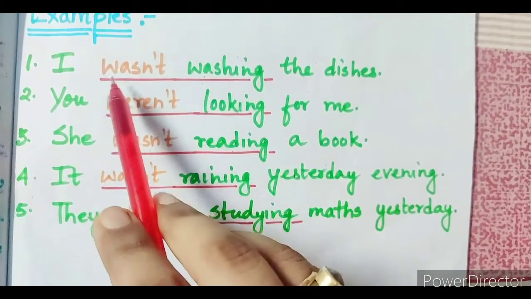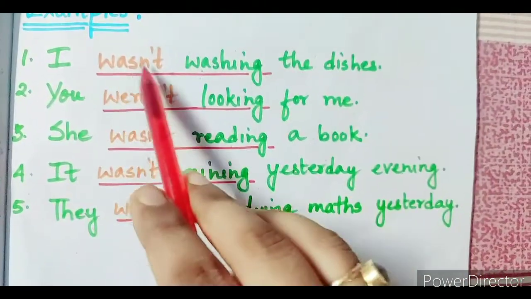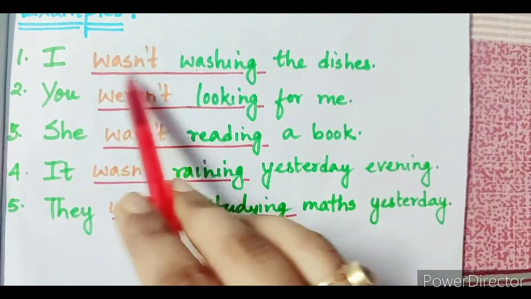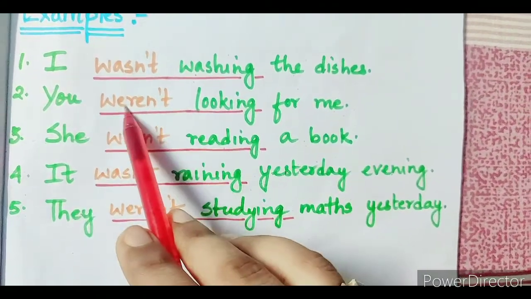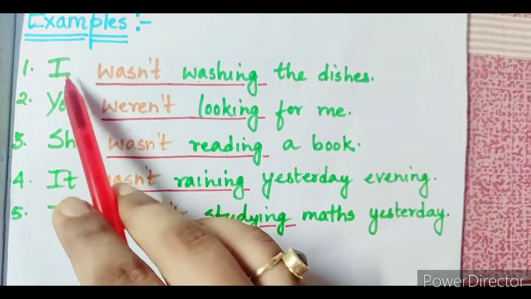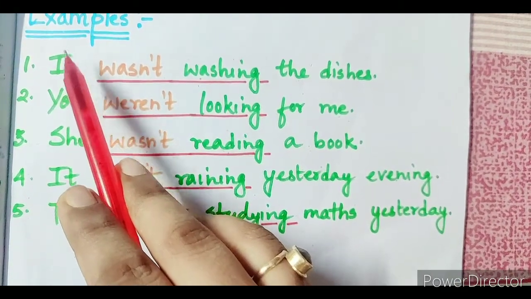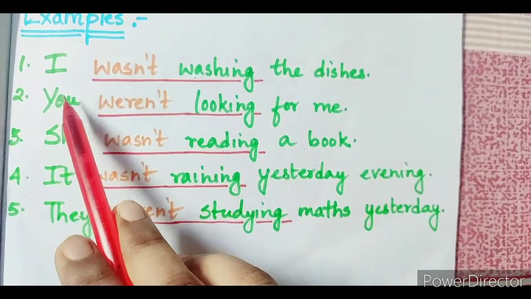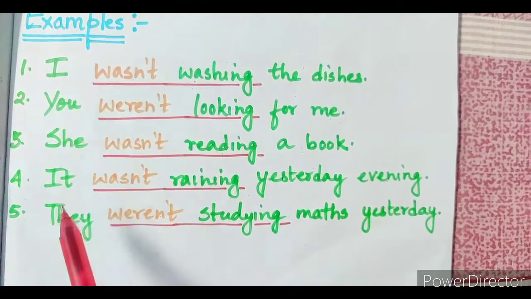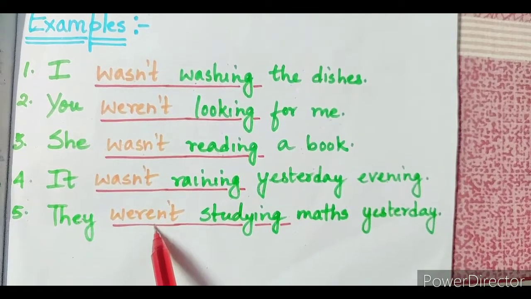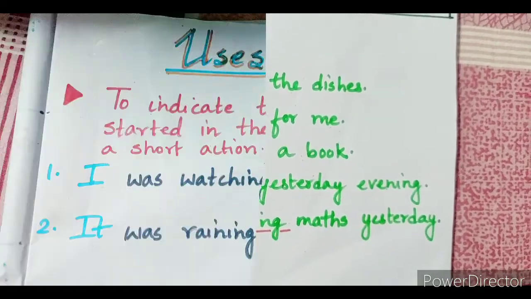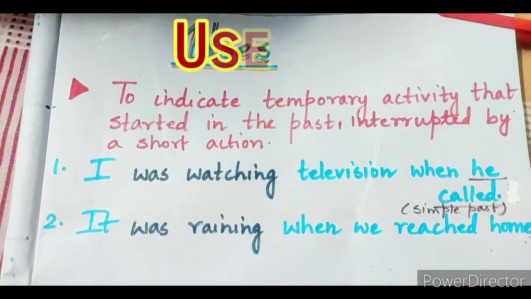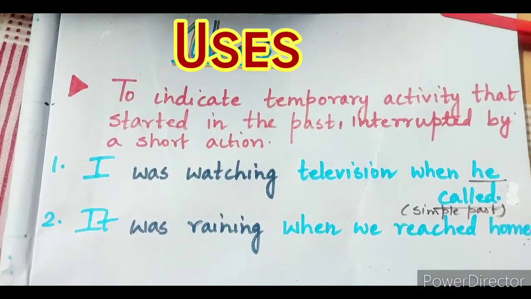Okay, so you can see we are using the short form of was not as wasn't and the short form of were not as weren't. Alright, again, wherever we have used the singular forms I, she, it, we have used wasn't, and wherever we have used the plural forms you and they, we have used weren't. Alright, so children, let's see the uses of the past continuous tense.